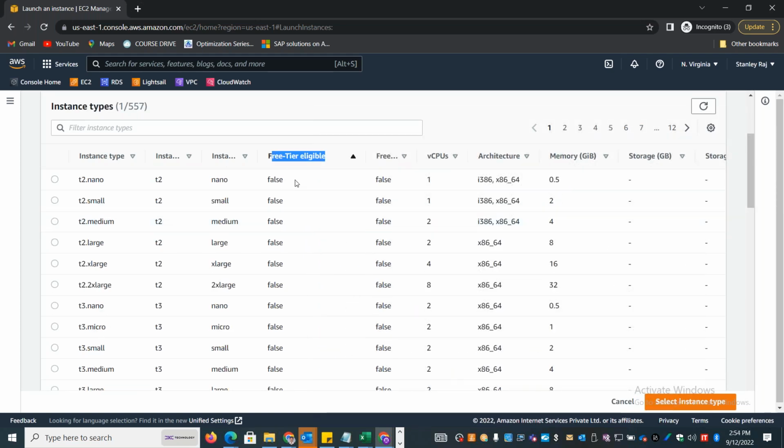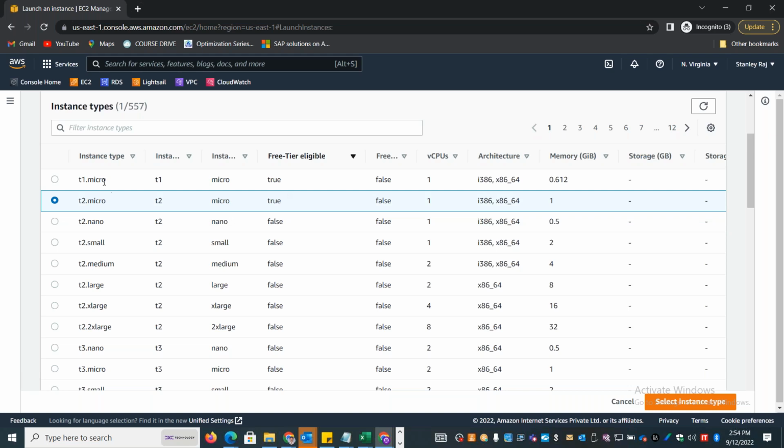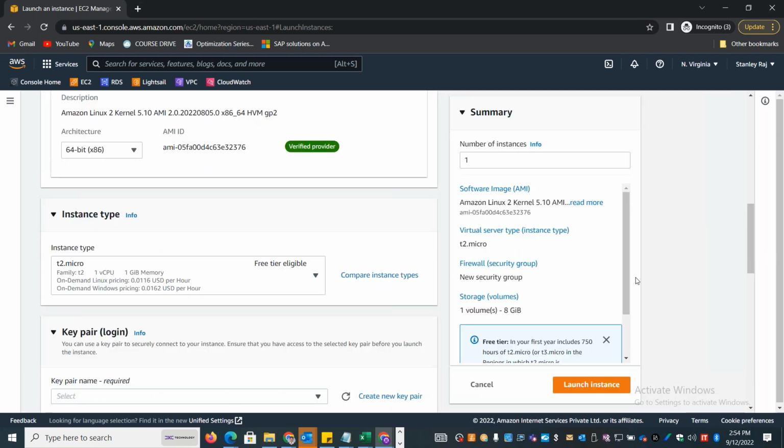So you can see these two options, T1 micro and T2 micro, they are marked as free tier eligible. So these two options are always free options. You can choose one of them. I'm choosing the second one because it has more memory compared to the T1 micro. I'll select this and I'll create the instance.